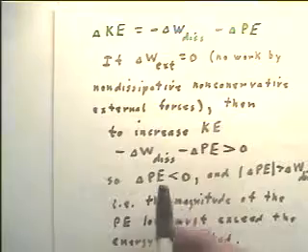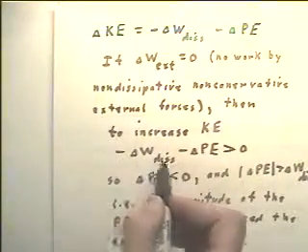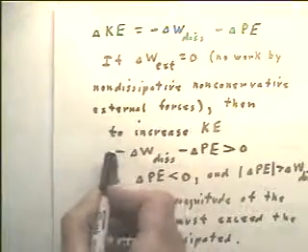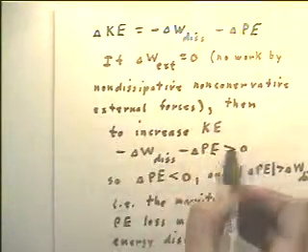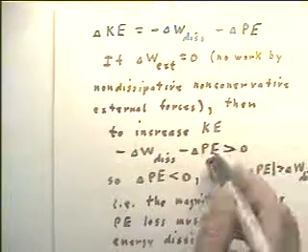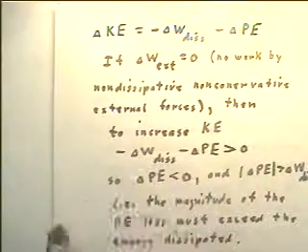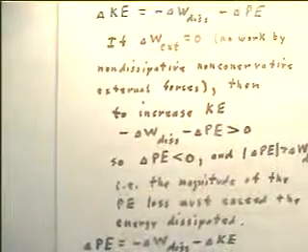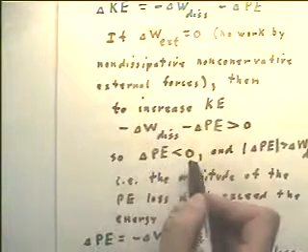Well, since the delta W dis is positive, we've got a negative here. Then to make the sum greater than 0, the negative of the potential energy has to be greater than 0. Not only that, it has to be greater than the delta W dis. Okay? So we see that the change in potential energy has to be less than 0.